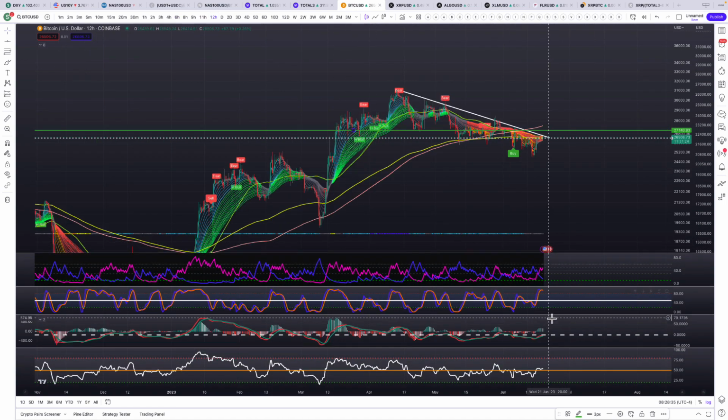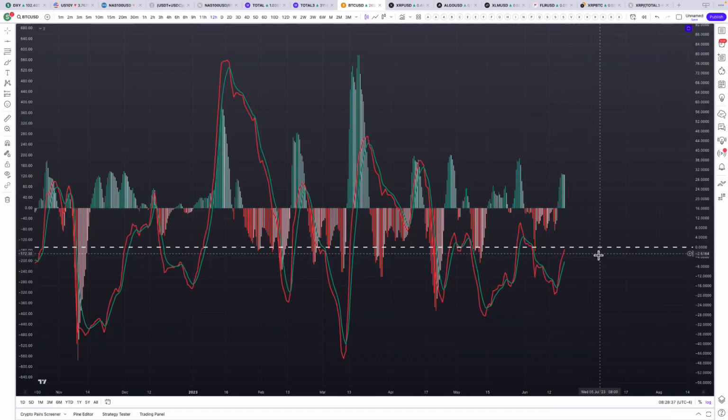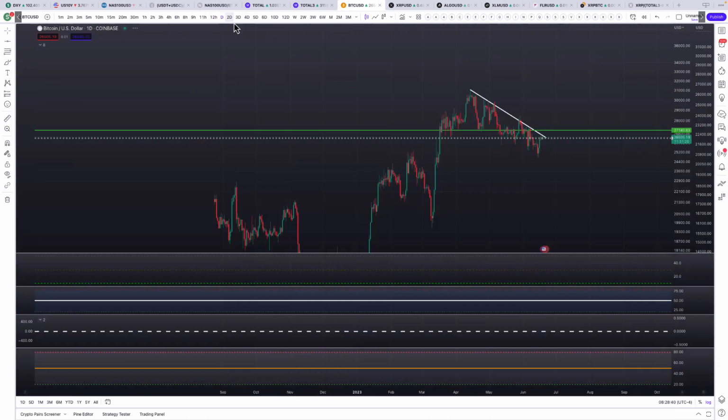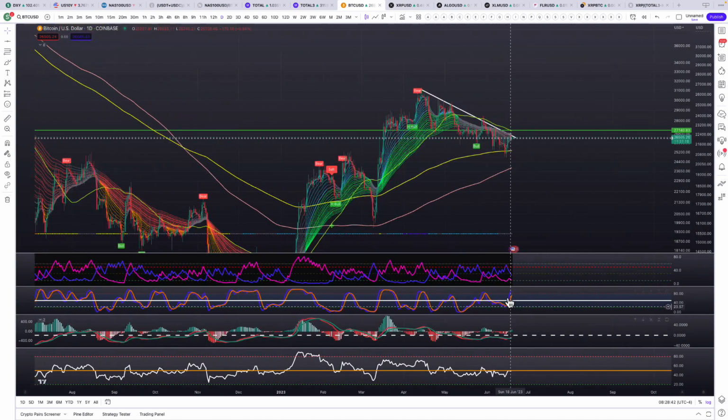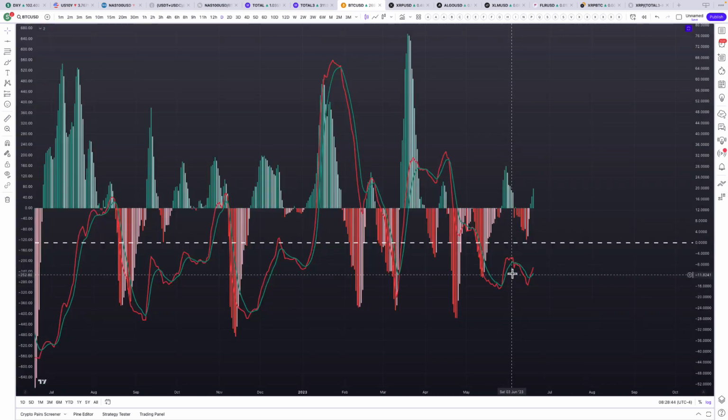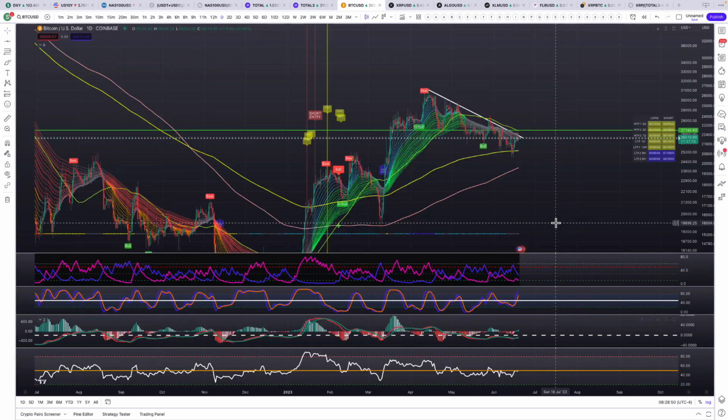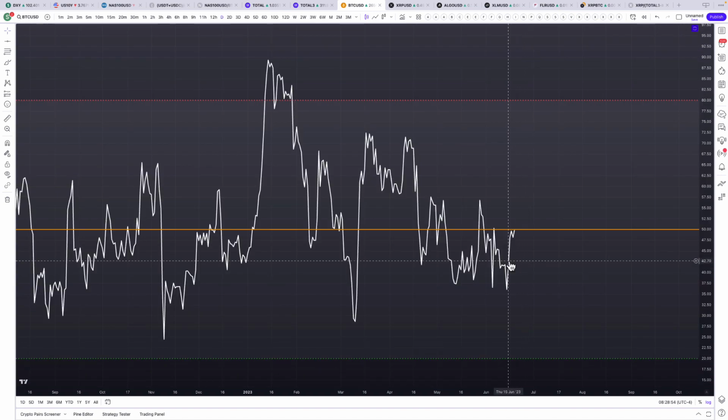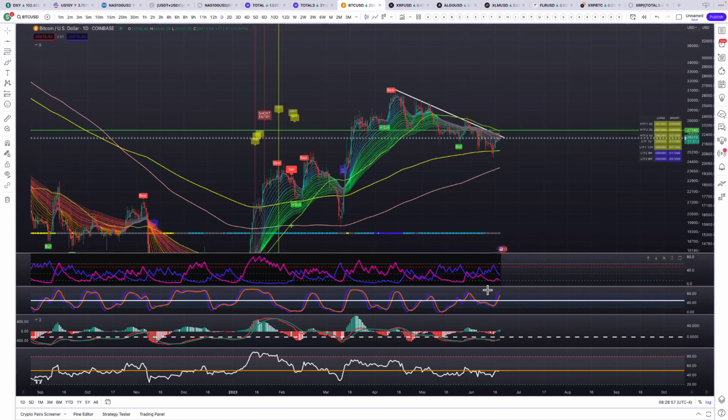If we look at the 12-hour chart, we are about to cross up above the zero line, which is good. And then if we look at the daily chart, we're crossed up on the stock RSI, TSI, MACD, and we're double bottom on the TSI. And it looks like we're going to come up to the zero line and shoot up here. And we're right now stuck below the 50 line in the RSI. I want to see that break above.